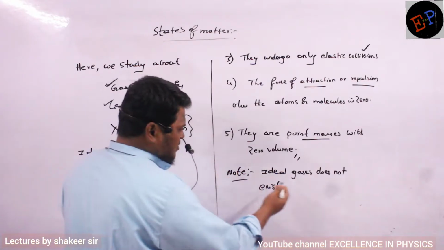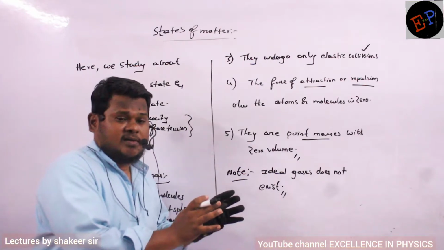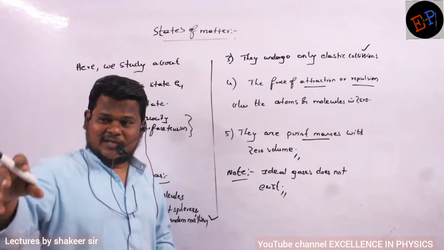But the point is that there is no ideal gas existing in this universe. Ideal means what? Exemplary gases. Gases should be like this.